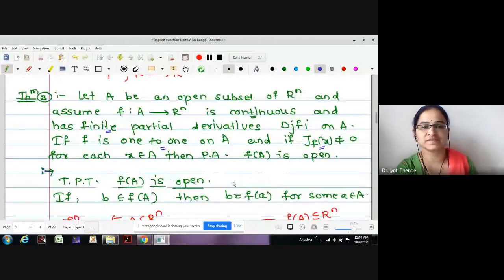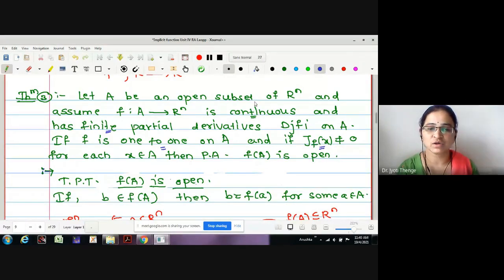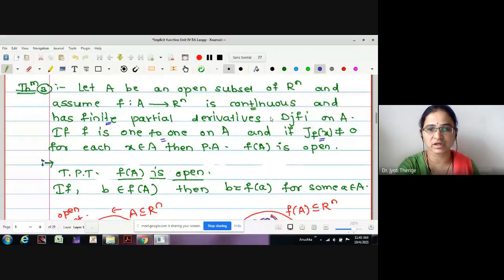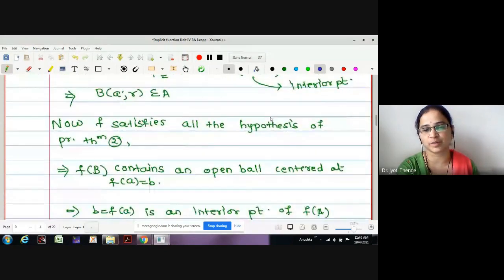The next theorem we have studied is for an open subset A of Rn, if the function defined from A to Rn is continuous and has finite partial derivatives. Having finite partial derivatives means the function is differentiable. Then if the function is 1-1 on A, and the Jacobian determinant is not equal to 0 for each point x in A, then we have proved that f(A) is open. This is the third theorem in our chapter.